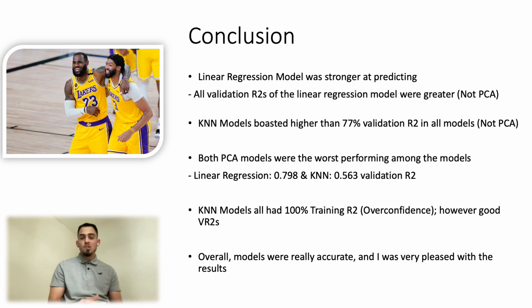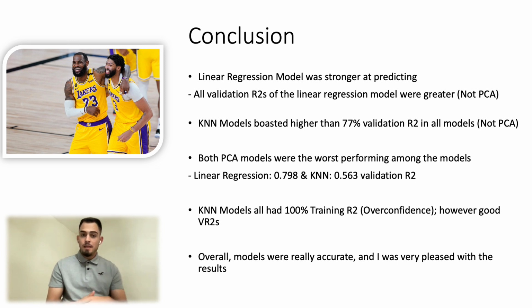And ultimately, to conclude, we can say that the linear regression model was stronger at predicting, right? If we take a closer look at those deployment prediction results, and really all the validation R2s for the linear regression model were greater, right? Not counting that PCA model, of course, but they were all greater than the validation R2s boasted by the KNN model, which were, again, all strong, given that they were higher than 77% validation.